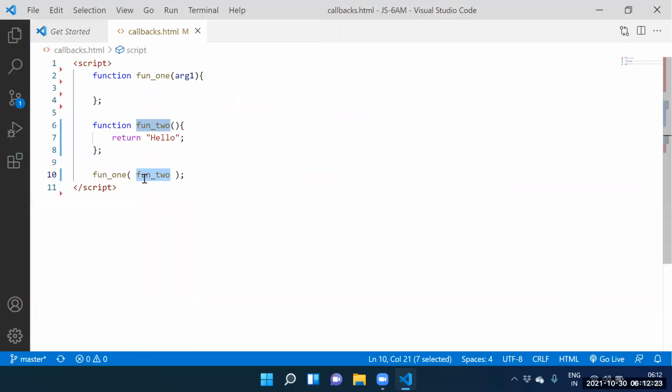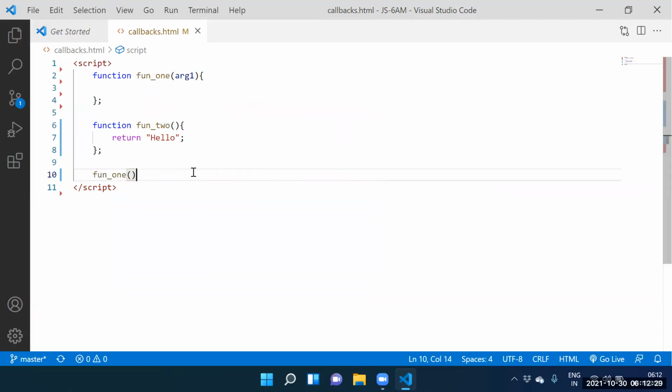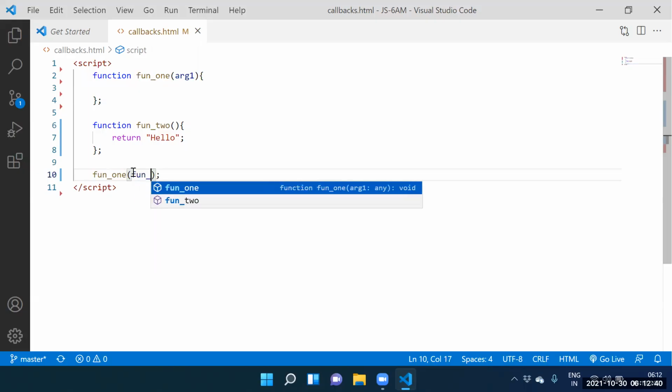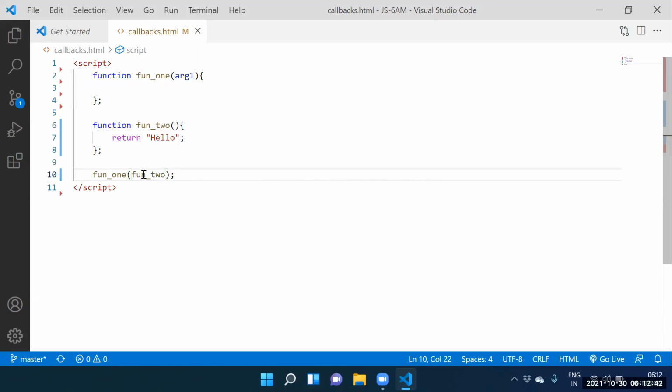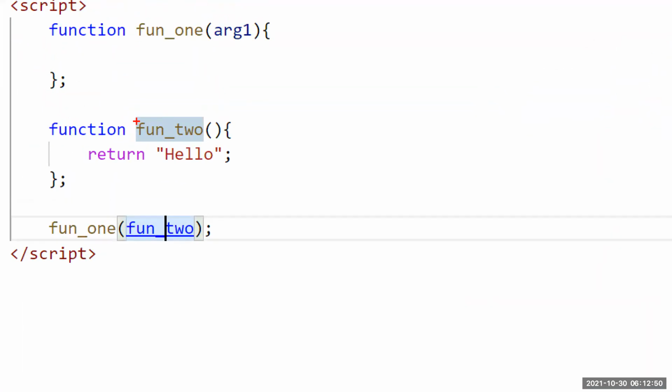Nagababu, how to call the function 1? Function 1. While calling the function 1, how many arguments we need to supply? One argument. So internally what happened? Hello stored into argument 1, na?